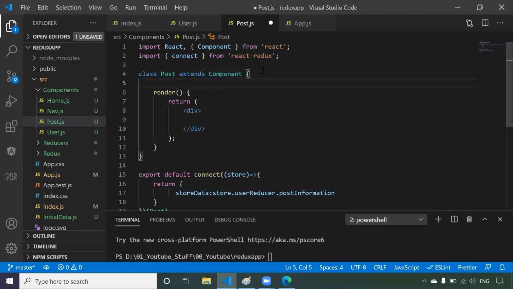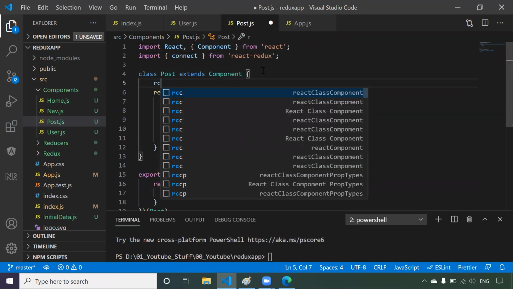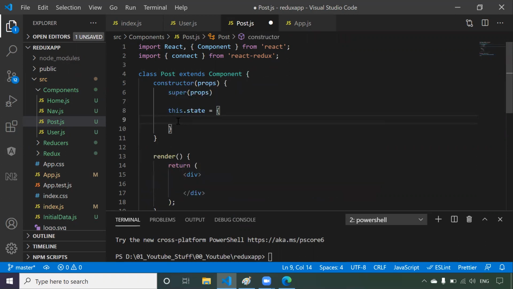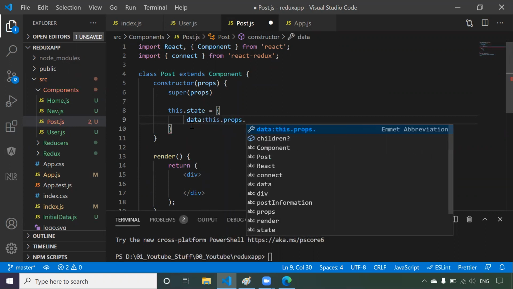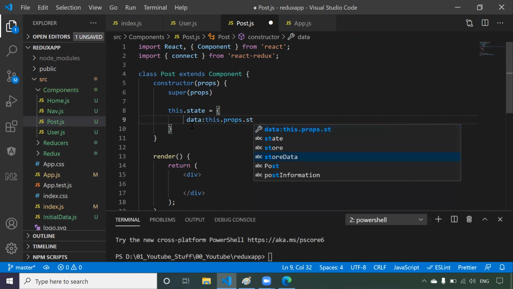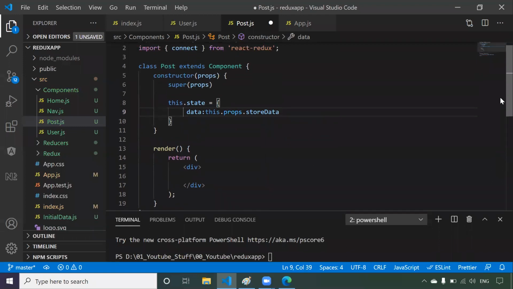So let me define one constructor. The shortcut is rconst tab. Now you got the constructor and one state. So I'm saying data, it should be this dot props dot store data. Store data. So now this data will be available for this component as props.